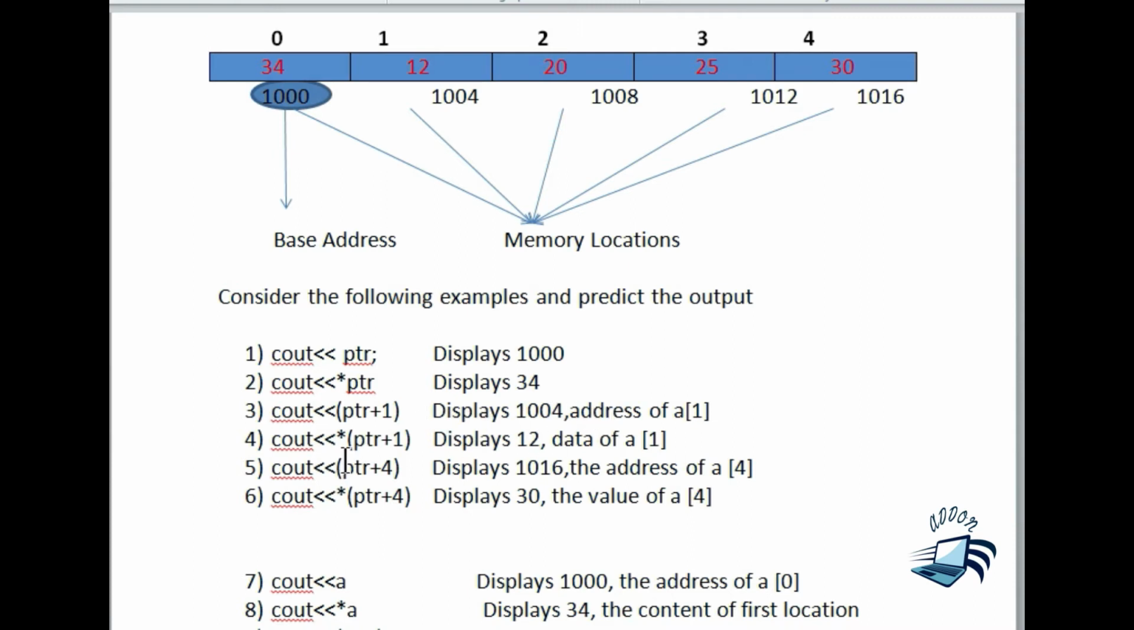And in the fourth statement I have given star of ptr plus 1. That means the data at the second position will be printed.